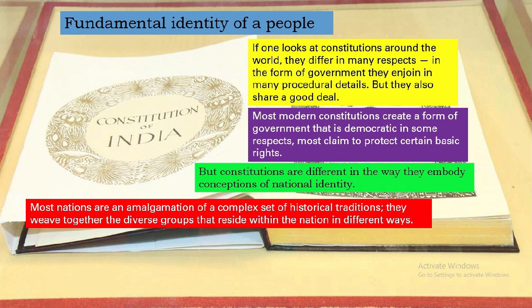They weave together the diverse groups that reside within the nation in different ways. So many nations try to weave together the different groups of people who are living within the nation in different ways.